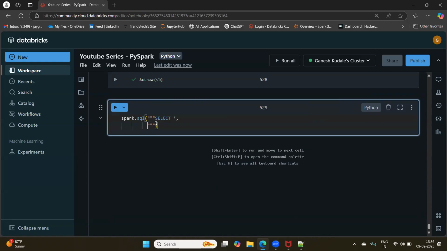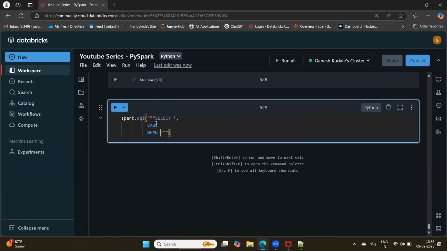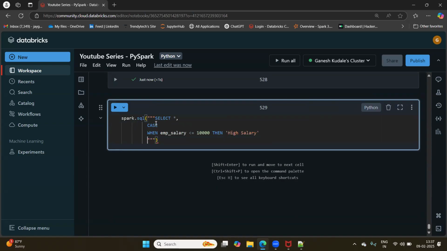Select star, okay? Case when employee salary is less than or equal to 10,000, then high salary, right?